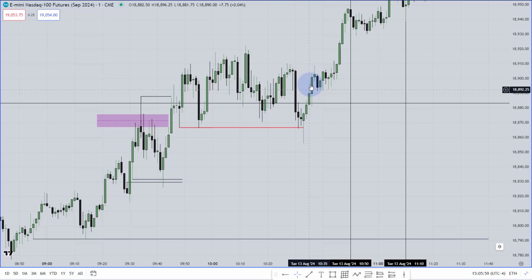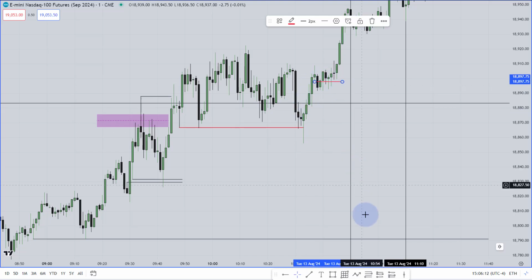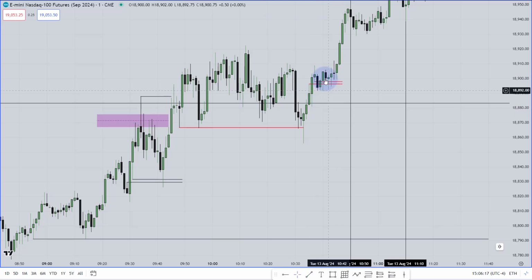So when market went a little higher, after reaching over there, market fell again and traded that fair value gap. Look at this fair value gap. After trading this fair value gap, let me mark it, this fair value gap over there. It's a very small fair value gap. Look at this candle.